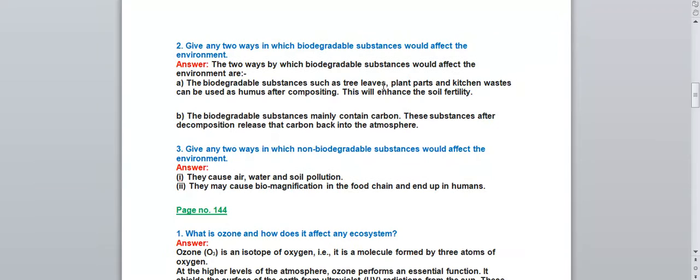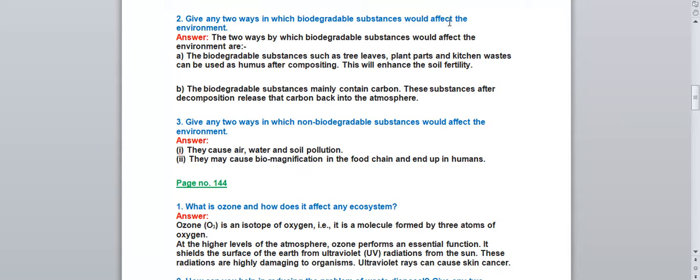Next question is, give any two ways in which biodegradable substances would affect the environment. In this, we have to write the importance of biodegradable substances. Okay, how they are useful to the environment. First point, what you will write: the biodegradable substances such as tree leaves, plant parts and kitchen waste can be used as humus after composting. They will enhance the soil fertility. The dead parts of the plants or the kitchen waste can be used as humus, to enrich the soil fertility. They add nutrients to the soil.